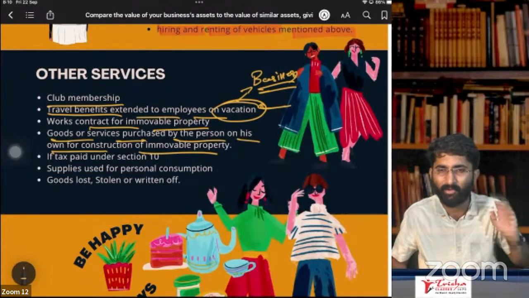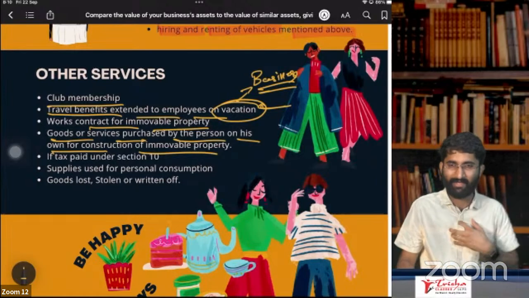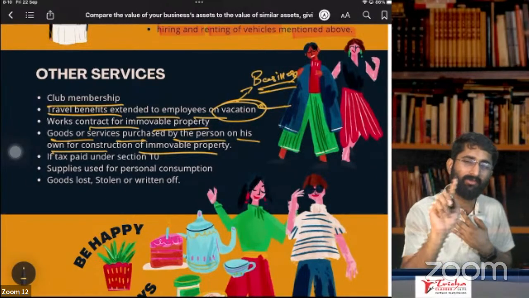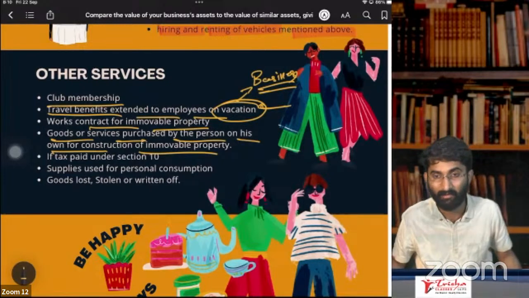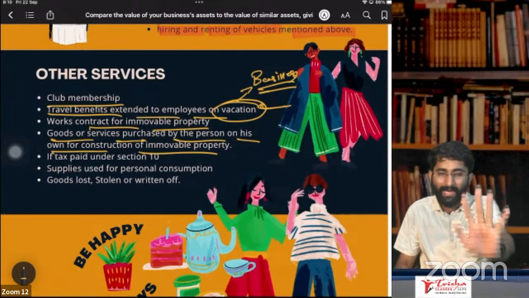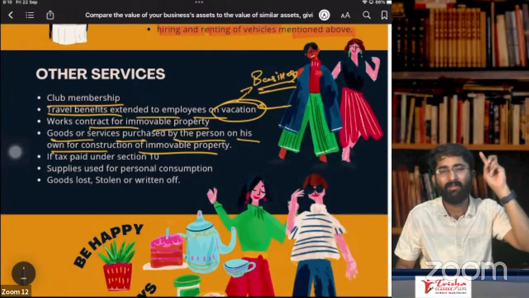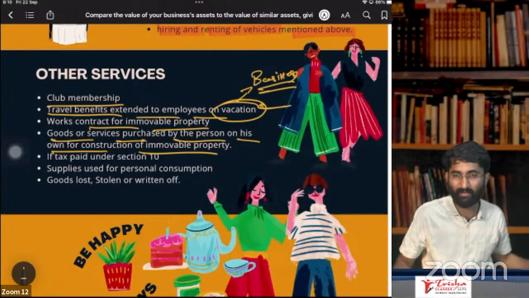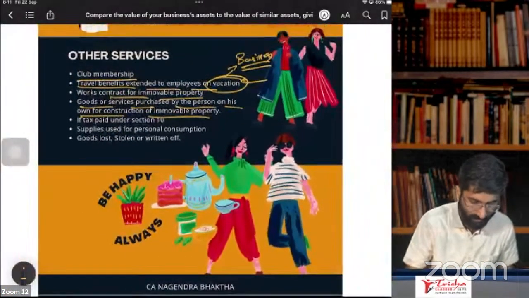No, even on that, you don't get ITC. Government says that you use your brain, I use mine. So the government says ITC is not available. Whether you give it as a works contract or you purchase it and do the work yourself, you still don't get the ITC. So these are some blocked credits.